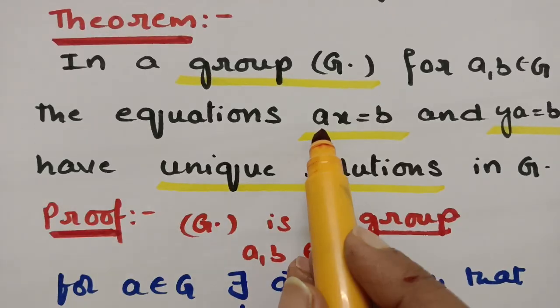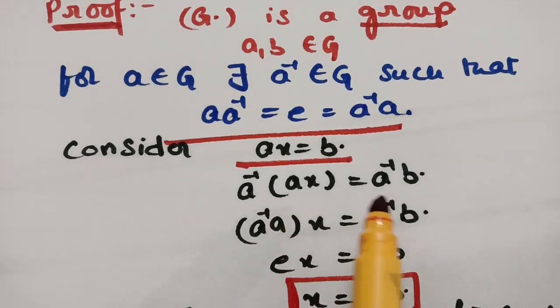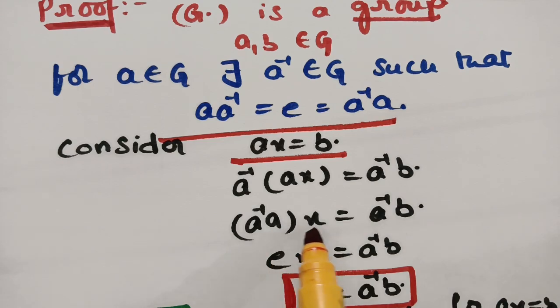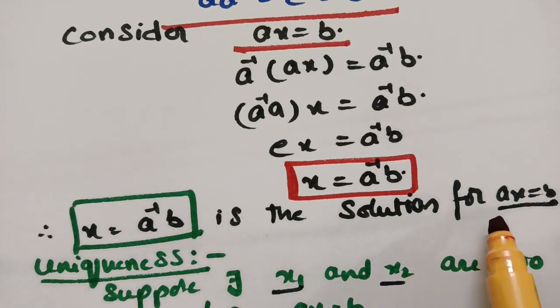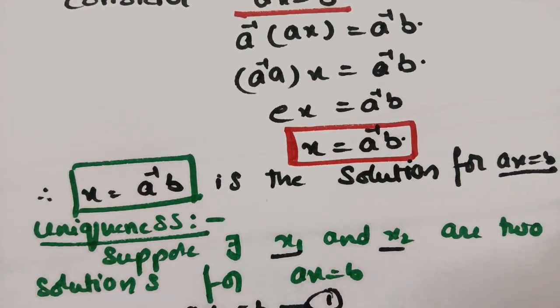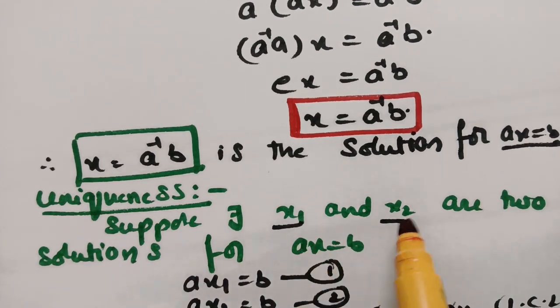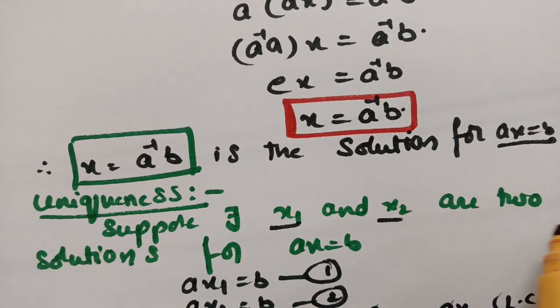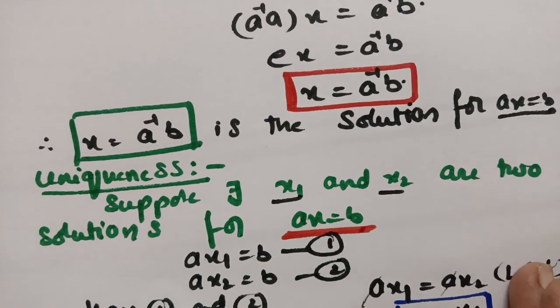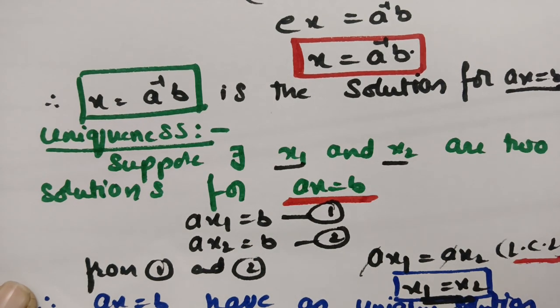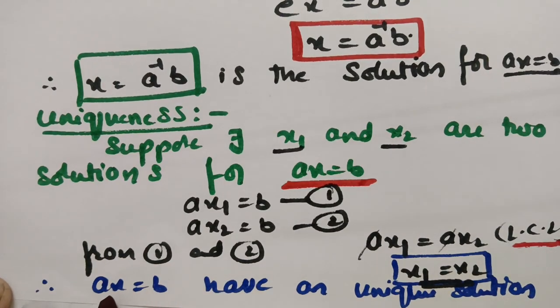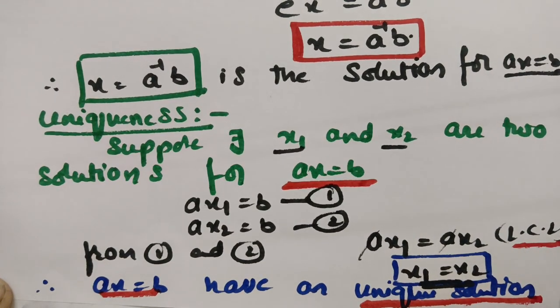Now consider the first equation, that is ax is equal to b. So after multiplying both sides with a inverse, this is a inverse into a into x is equal to a inverse into b, and we got x is equal to a inverse b as a solution. And now we have to check for uniqueness. In order to check the uniqueness, we have to take two solutions, that is x1 and x2 are the two solutions for the equation ax is equal to b. Now both the solutions should satisfy the equation, and therefore after equating and using the left cancellation law, x1 is equal to x2, and we say that ax is equal to b has a unique solution.